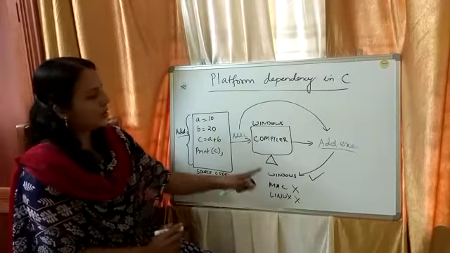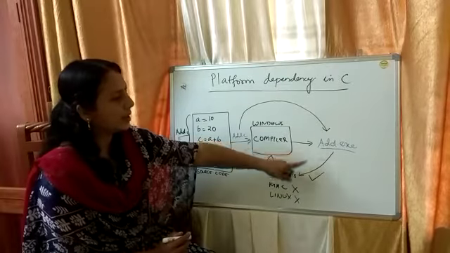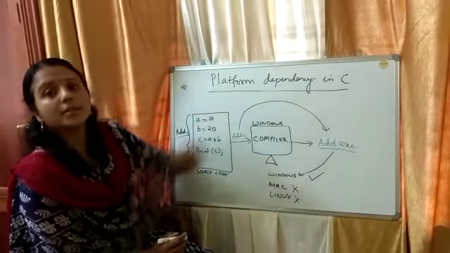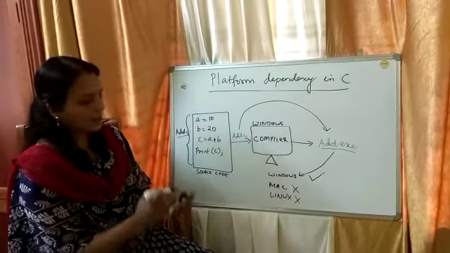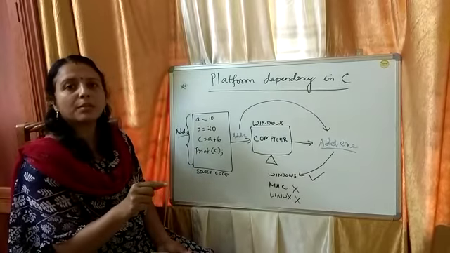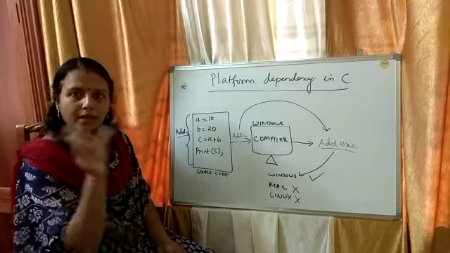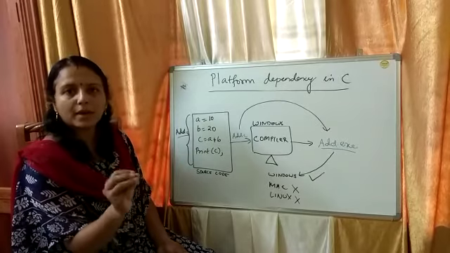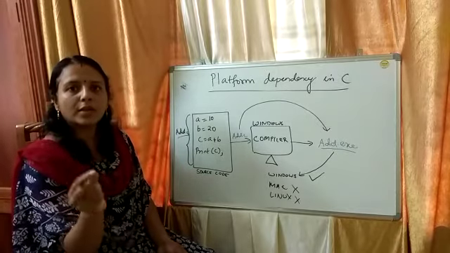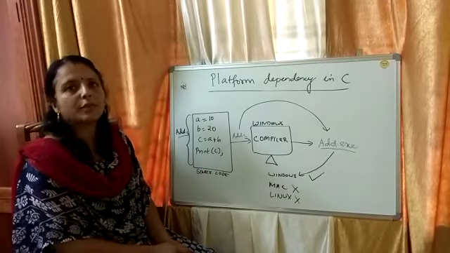Because of this reason, you can understand why C is said to be platform dependent. When the C program is written and stored in a Windows operating system computer, it is compiled by the corresponding compiler, and it gives you an .exe file only, and that .exe file is always understandable by Windows operating system.